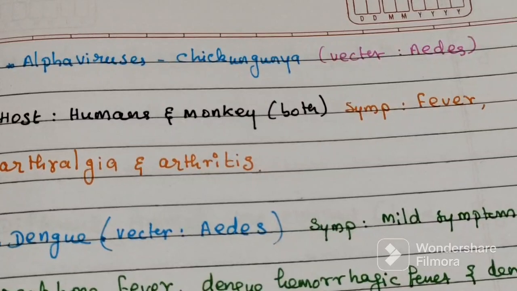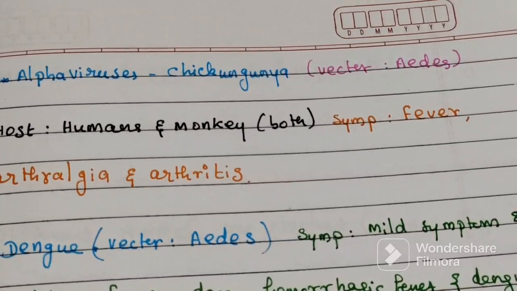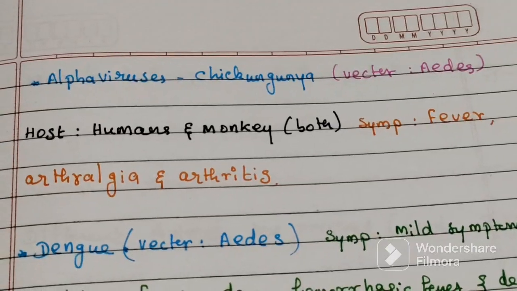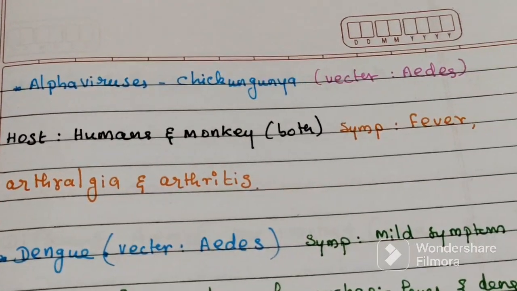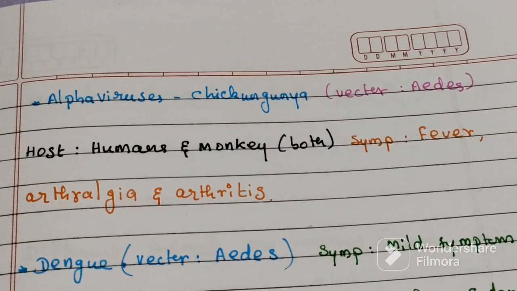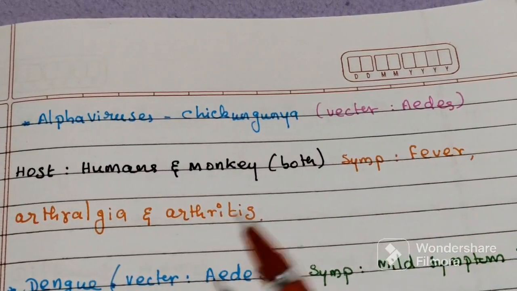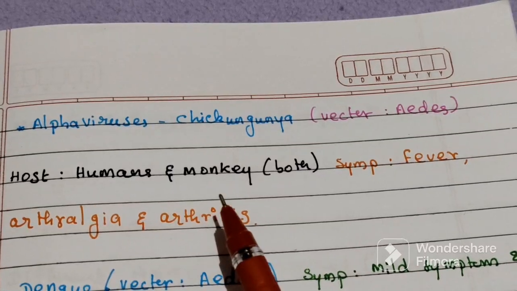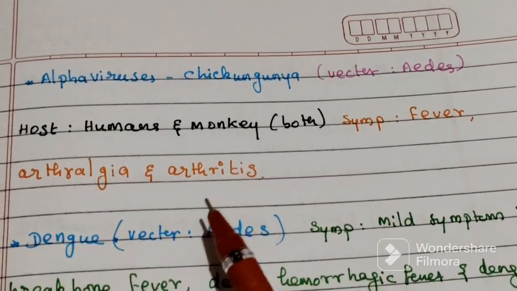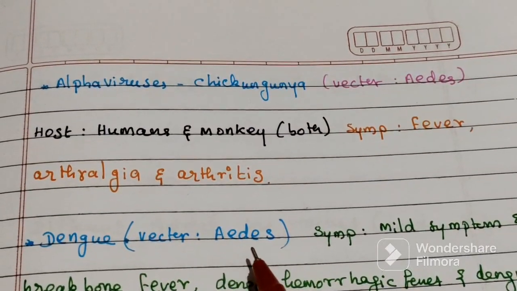The alphavirus chikungunya is transmitted by the Aedes mosquito vector, and the hosts are humans, monkeys, or both. What symptoms does it cause? Fever, arthralgia, and arthritis.